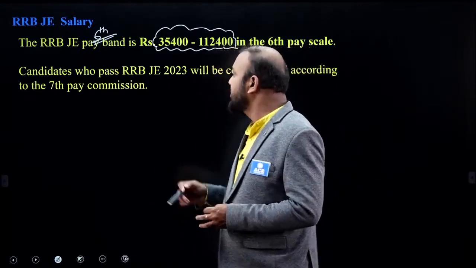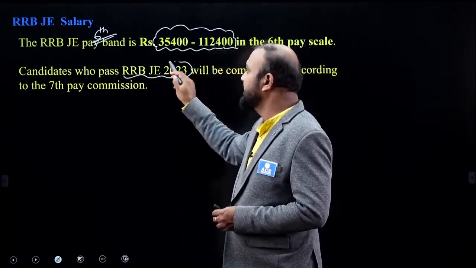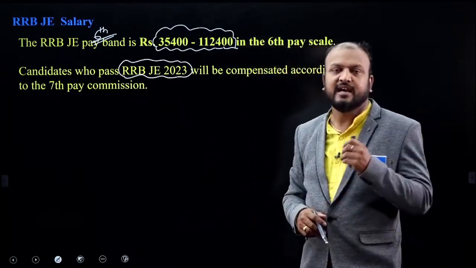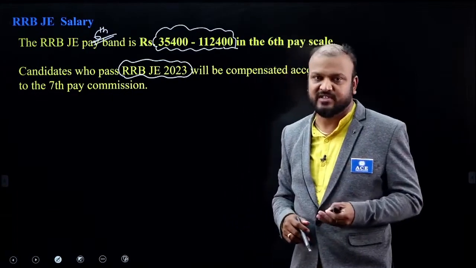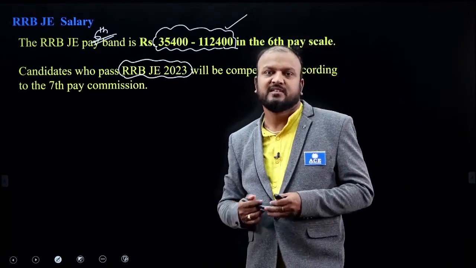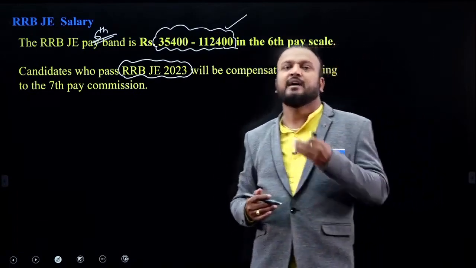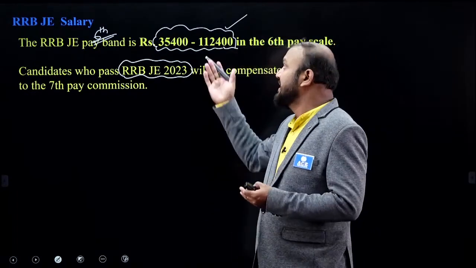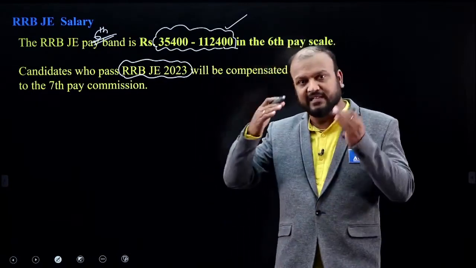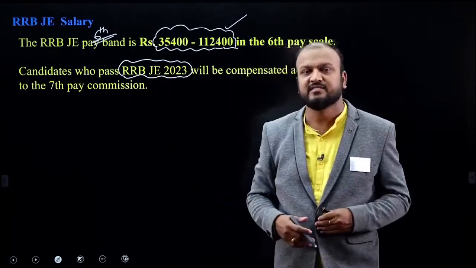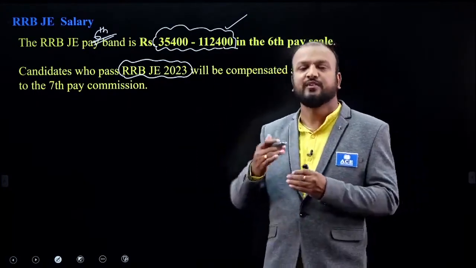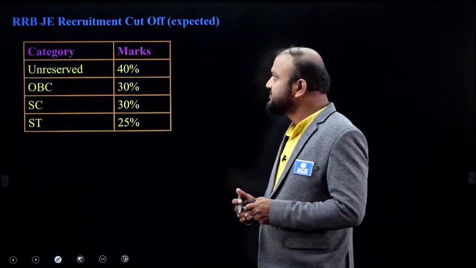And for the candidates who are going to appear for RRB JE 2023, because the 7th pay commission already came, it is proposed that they will be given the 7th pay commission. With the 7th pay commission, this salary will be somewhat more. So if you join RRB JE at an early age, you are going to get very good salaries by the time of retirement, meaning after 30 to 40 years of service. You can have very good salaries and very good promotions, and you will go to higher levels.